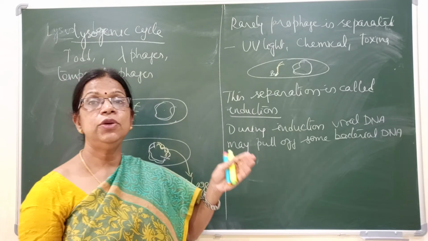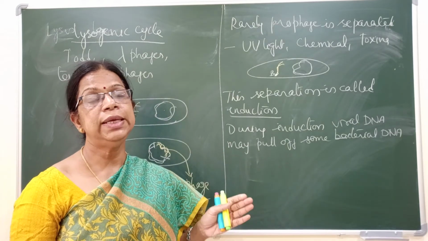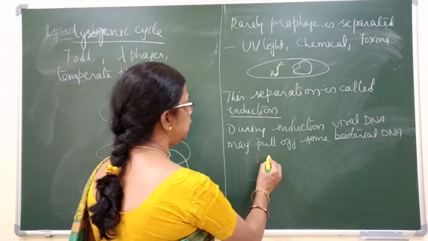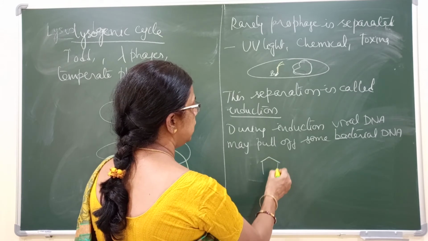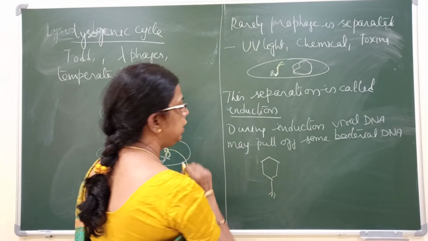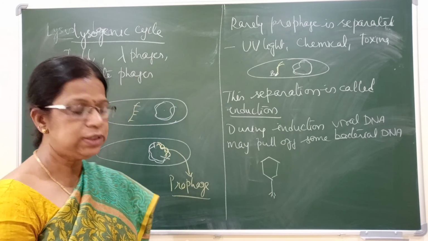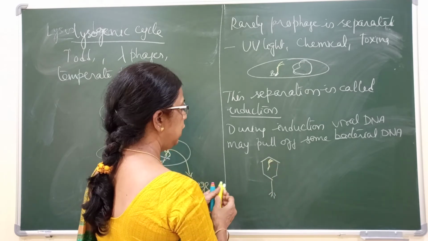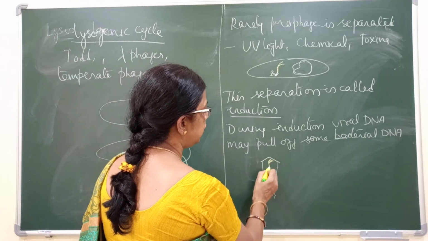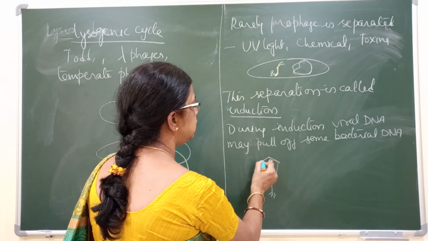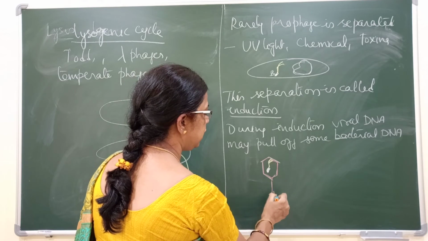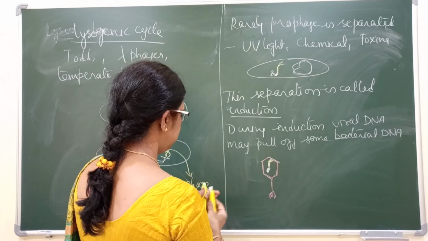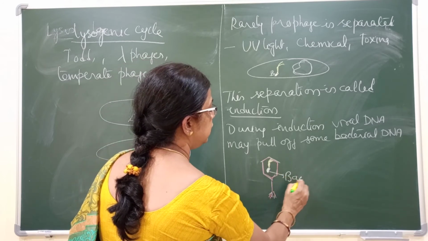So when it is going into the next cycle, it is following the lytic cycle. You know, during the lytic cycle, at the end of the lysis, many bacteriophages will be released. These bacteriophages may contain their own DNA. Along with their DNA, they may also contain some bacterial DNA. So this is the viral capsid. This is the viral DNA. Along with that, it may also contain some bacterial DNA.